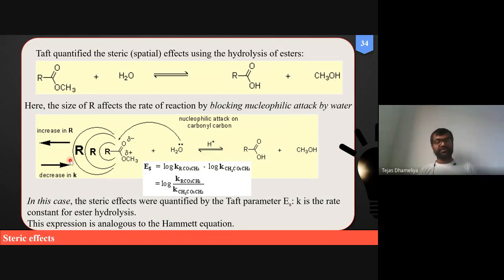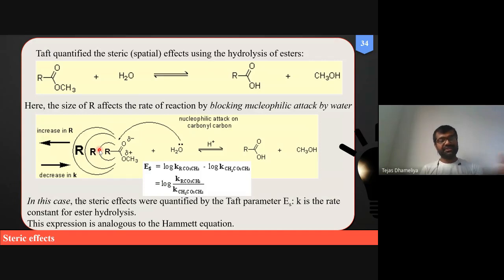If R is a very small group, let me tell you methyl, then the rate of hydrolysis will be faster. If R is an ethyl group, it will be less. If R is propyl, then the rate of hydrolysis will be even less, inferior in fact.